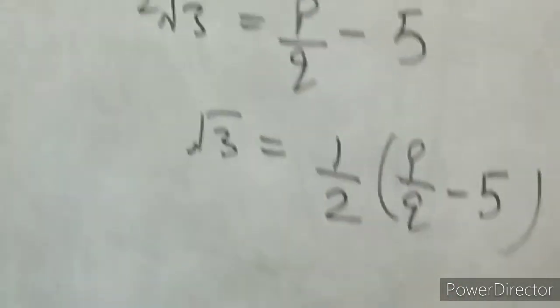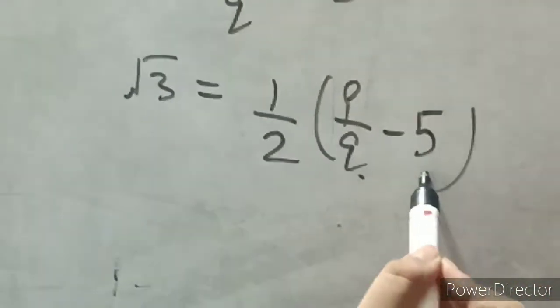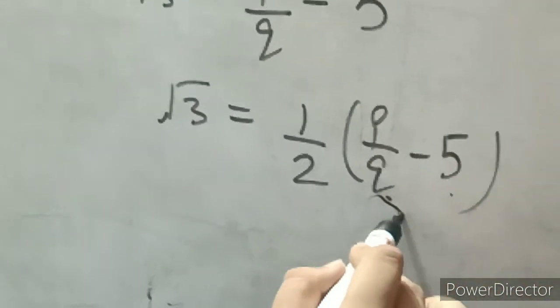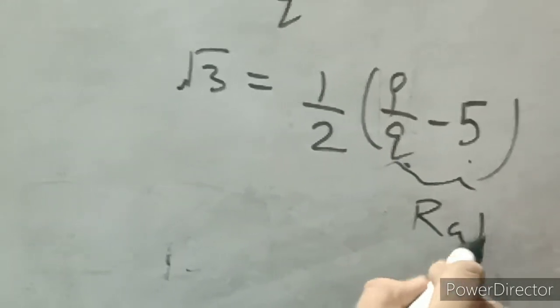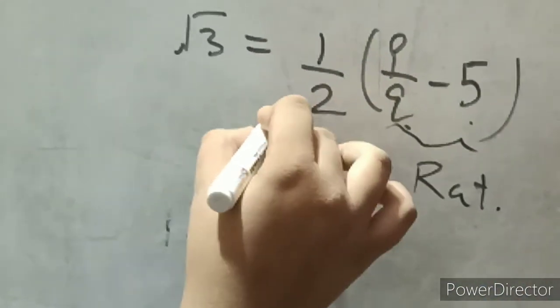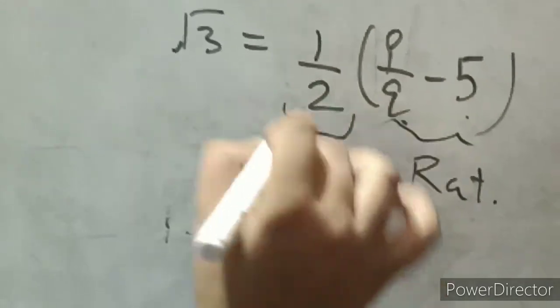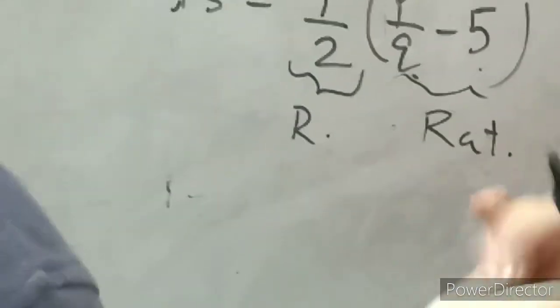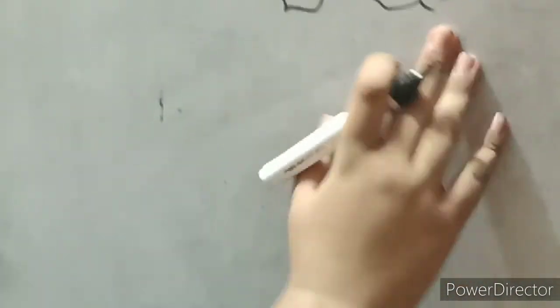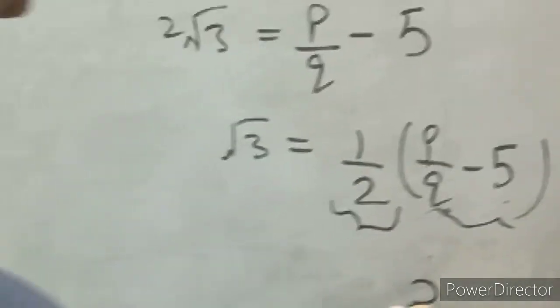So you can see P upon Q is rational. Rational minus rational is rational. That means this whole number will be rational. Now you know 1 upon 2 is also rational. So rational multiplied by rational is also rational. So from here you can see it is rational.